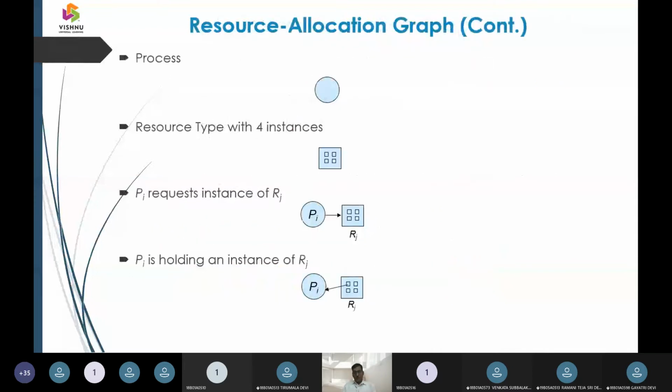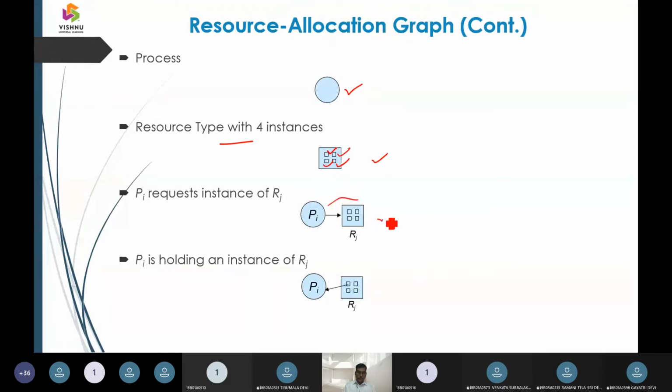So how do we represent a process? Processes are represented in the form of circles. How do we represent resource instances? It is represented as a rectangle, and dots are taken up. By resource, I represent a resource with its instances.